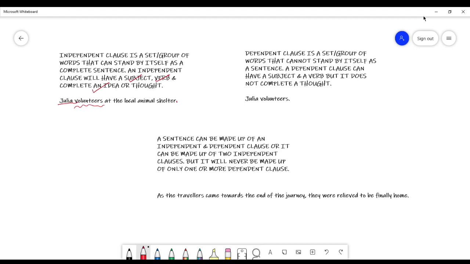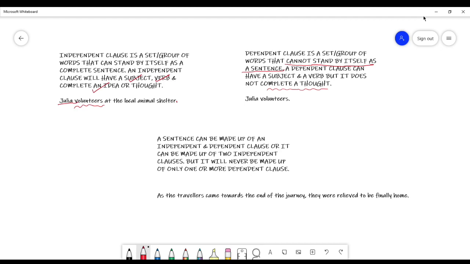What's a dependent clause? Dependent clause is a set or group of words that cannot stand by itself as a sentence. A dependent clause can have a subject and a verb, but it does not complete a thought, and this is extremely important to understand.